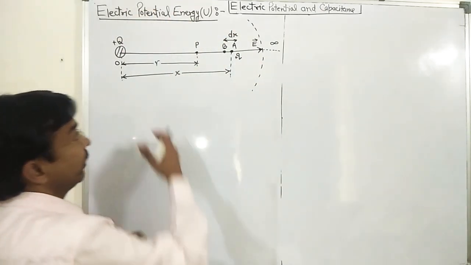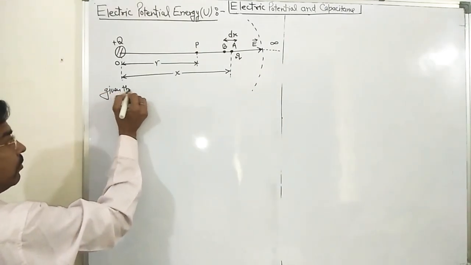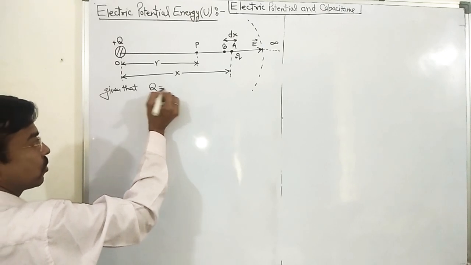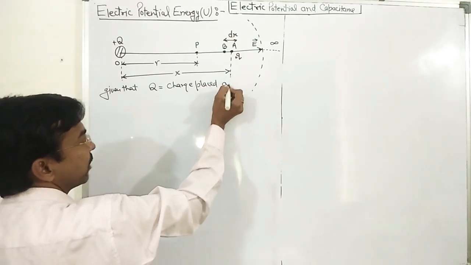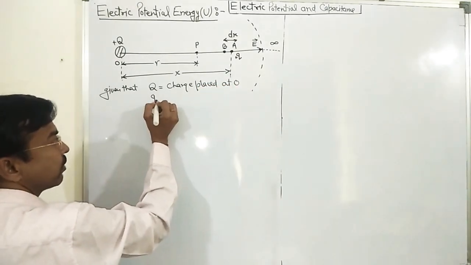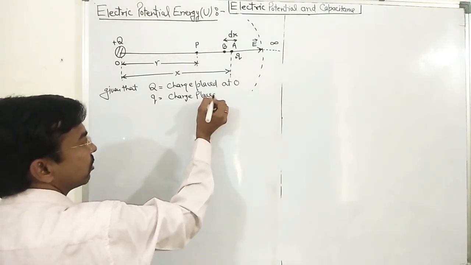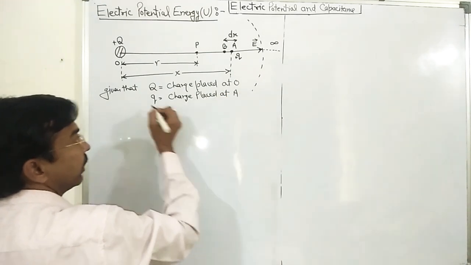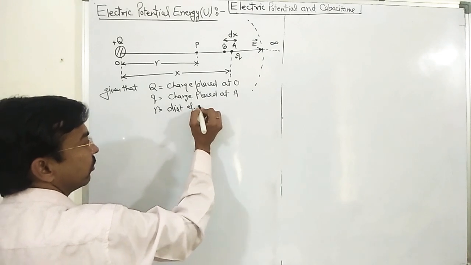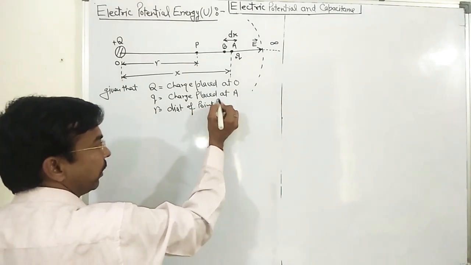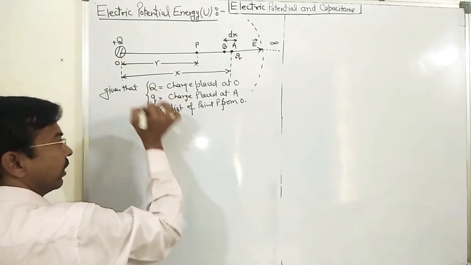In the whole scenario, what are the given terms? Capital Q is the source charge placed at O, small q is the charge placed at point A, and r is the distance of point P from O. These terms are given here.